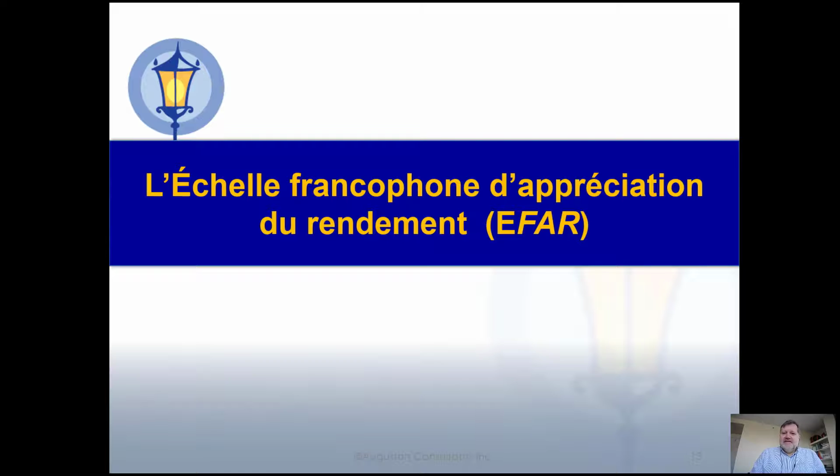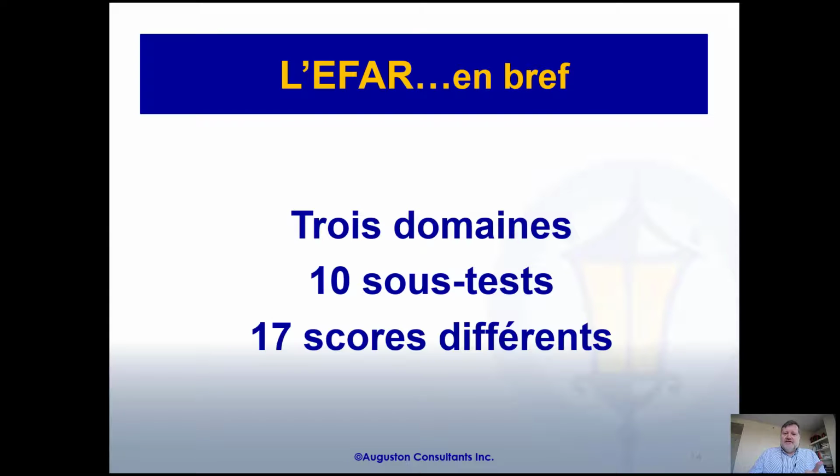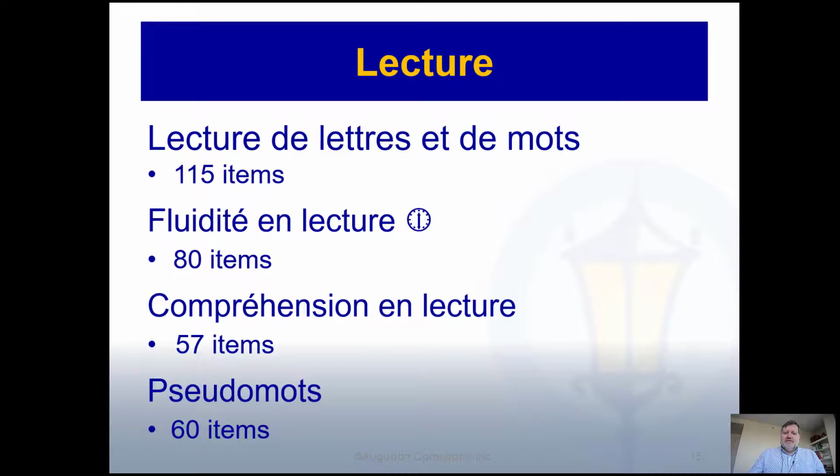So what is the EFAR exactly? So the EFAR is 3 different domains, reading, writing, and math, 10 different subtests, but also 17 different scores. So the first domain is reading. So you have letter word reading, reading fluency, reading comprehension, and pseudo words. You see the number of items here.